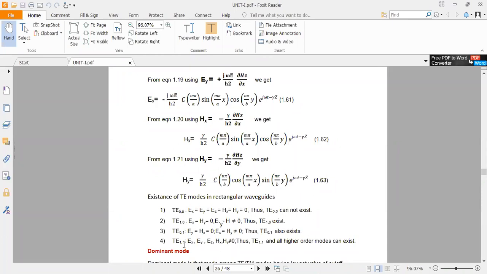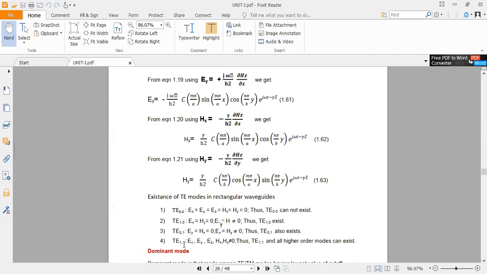Which mode doesn't exist in a rectangular waveguide for TE? You should tell TE00 doesn't exist. TE10 exists? Yes, it exists. TE01 exists? It also exists. TE11 exists? Yes, it exists. Above TE11, all higher order modes exist.